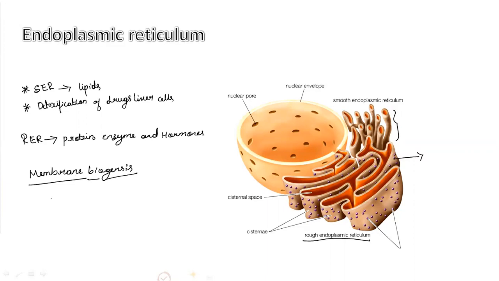If in case any cell organelle membrane or the cell membrane is damaged, that membrane is recovered or replaced by rough endoplasmic reticulum and smooth endoplasmic reticulum by producing protein and lipids. So basically the membranes of cell organelles and the plasma membrane are made up of lipids and proteins.